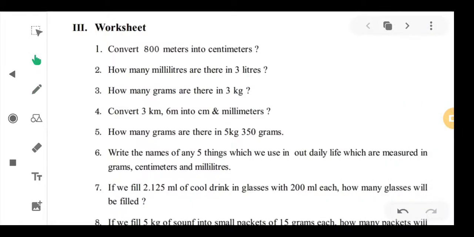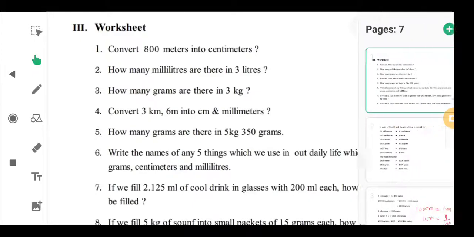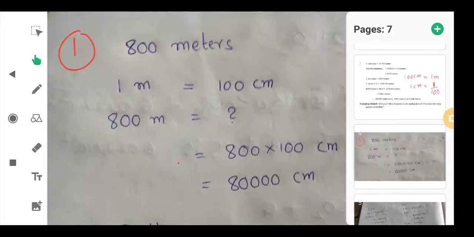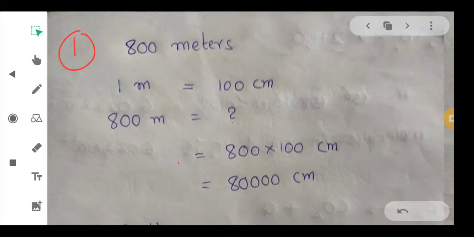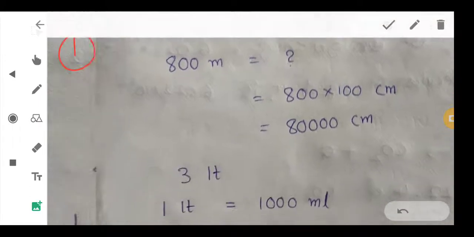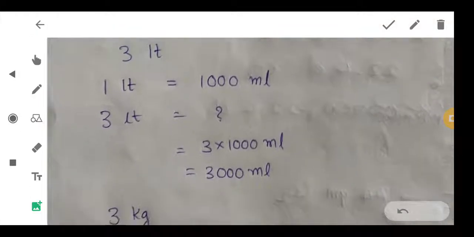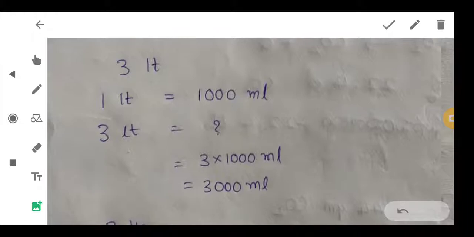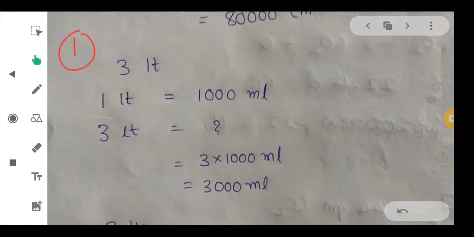Second one, how many milliliters are there in 3 liters? So, same way we have to do this also. So, this is second one. Okay. So, per 1 liter 1000 milliliters.